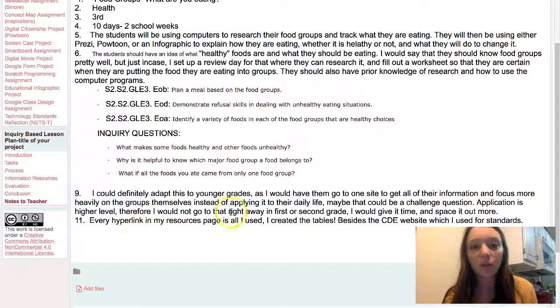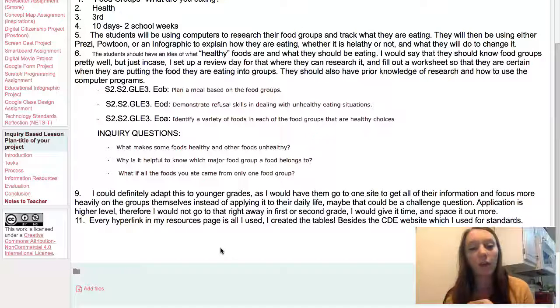You could definitely adapt this to younger grades. I just wouldn't go in depth with applying it right away. It'd probably be a longer one, or I would make that more of a challenge question, and I would focus mainly on the food groups themselves with lower grades.